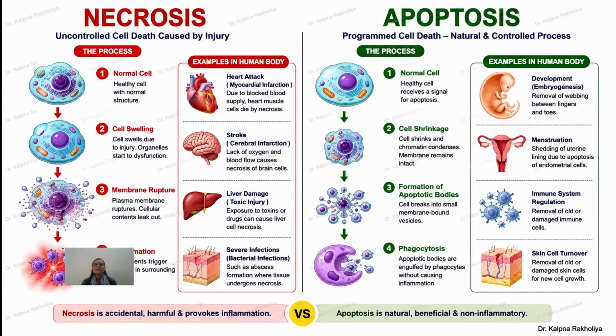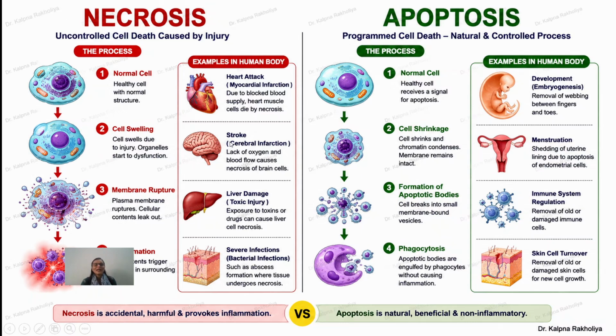What is necrosis? It is an uncontrolled cell death that is caused by injury. In the case of apoptosis, it is a programmed cell death, a natural and controlled process. Here you can see a normal, healthy cell with normal structure. Necrosis starts due to several reasons like heart attack, stroke, liver damage, and severe bacterial infection.